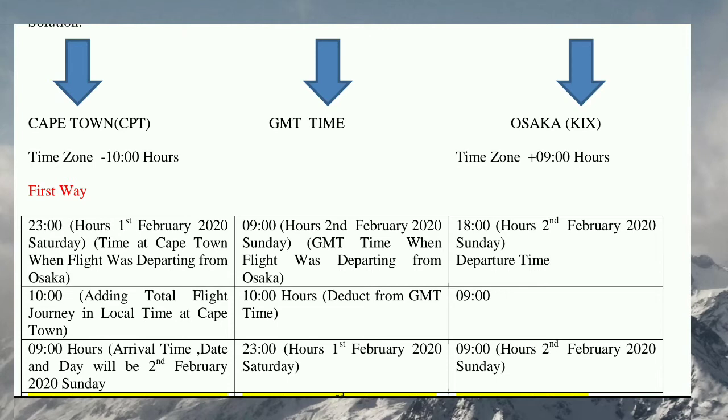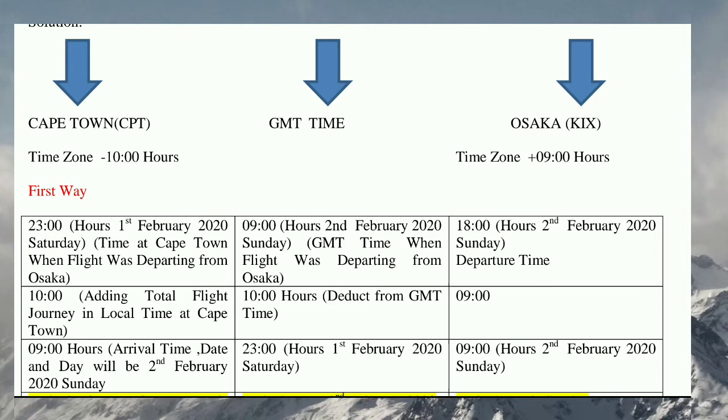So the GMT time will be 9 hours, in the morning, and the date will be the same, 2nd February, and even the day will be the same, Sunday.